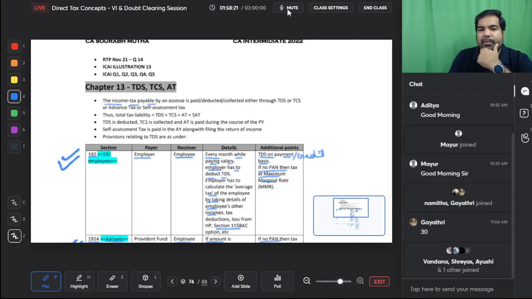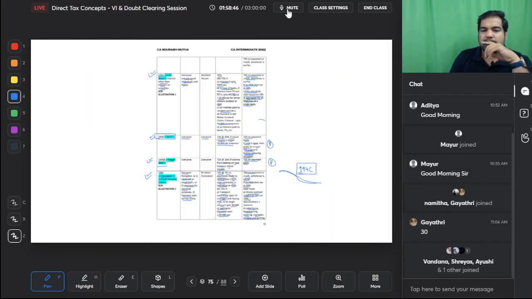The income tax payable by an assessee is paid, deducted, collected either through TDS or TCS or advance tax, or finally through self-assessment tax. Thus your total tax liability is nothing but TDS, TCS, advance tax and self-assessment tax. TDS is deducted, TCS is collected and advance tax is paid during the previous year. Self-assessment tax is paid during the assessment year while filing the return of income. So these were all the different provisions.